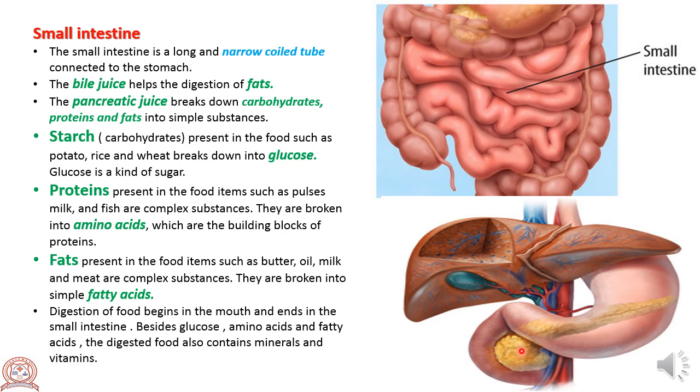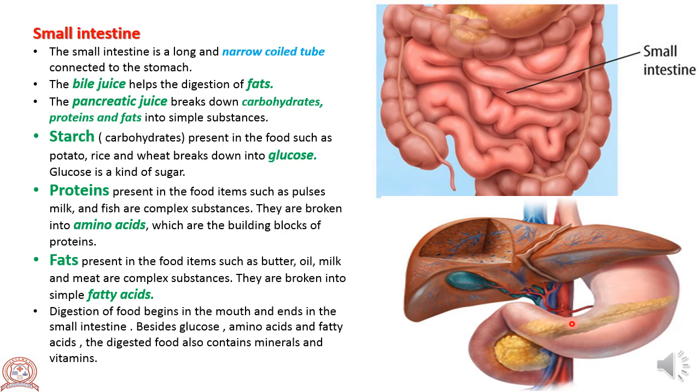Similarly, the pancreas is a cream colored gland located between the stomach and the first part of the small intestine. It produces pancreatic juice which acts on carbohydrates, proteins and fats and helps in their breakdown into simpler forms.